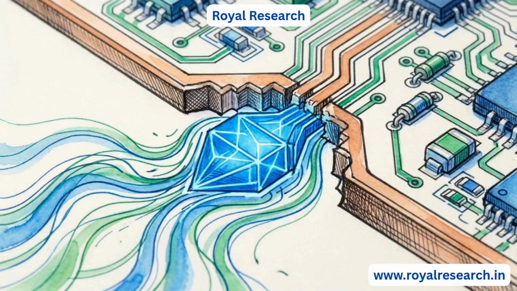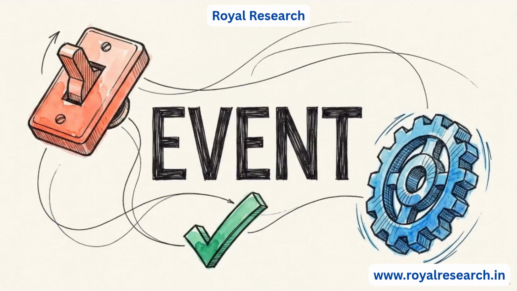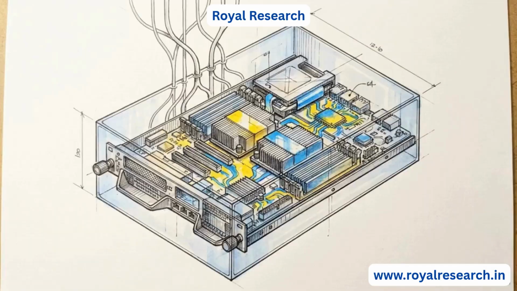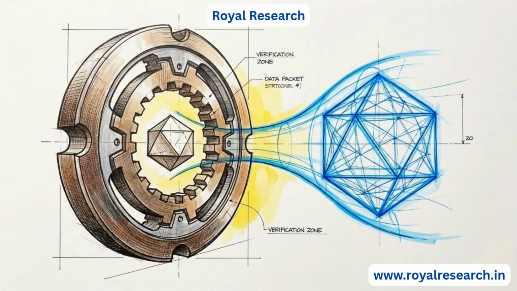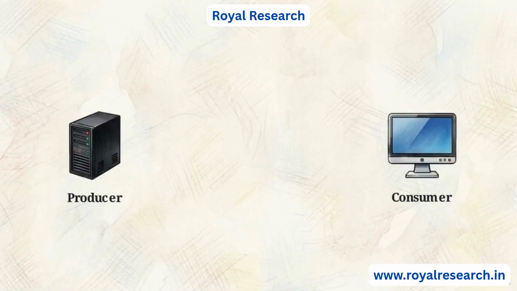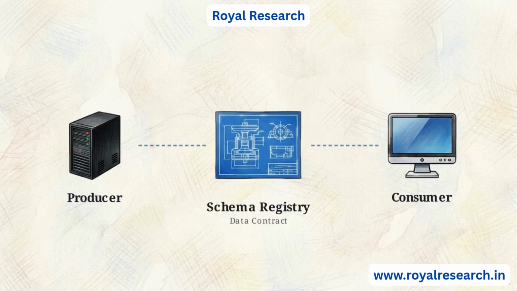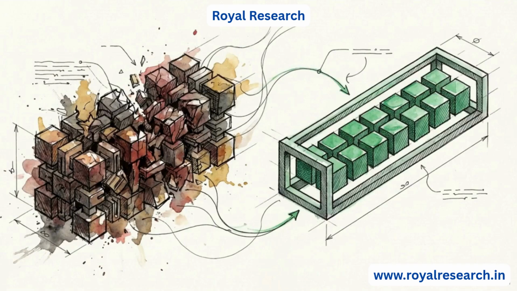The lifecycle begins at the edge of the network with event creation. An event is a measurable change in a system's state, like a user clicking a button or a microservice completing a database update. Before this event moves anywhere, it hits a mandatory validation gate known as the schema registry. The schema registry requires data producers and consumers to agree on a specific format. By enforcing compatibility at the point of entry, it prevents downstream data corruption.